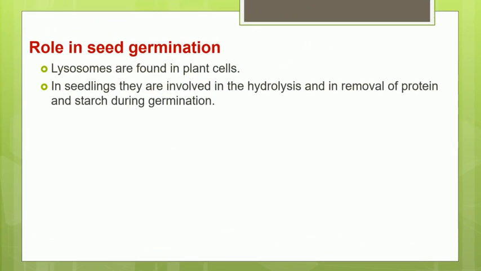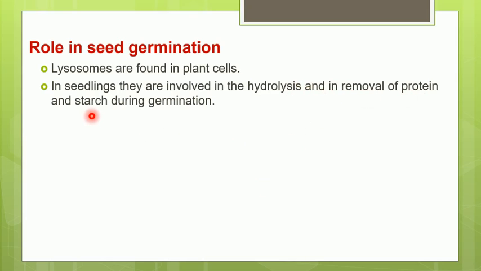The last function of the lysosome is in seed germination. These lysosomes are found in certain plant cells where they are responsible for the hydrolysis and removal of protein and starch. Whatever seeds are sown in the soil have a hard layer of protein and starch around the seed.